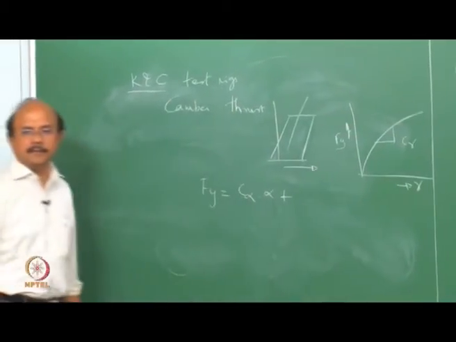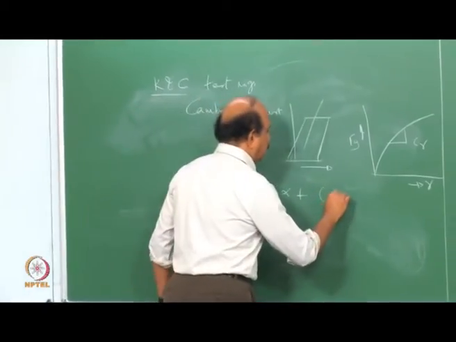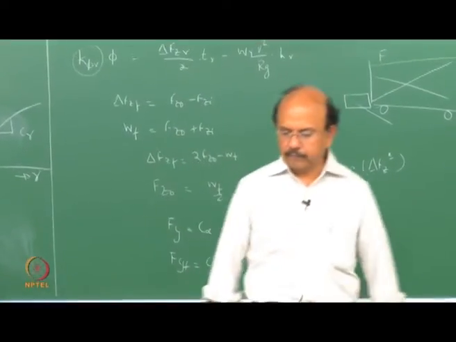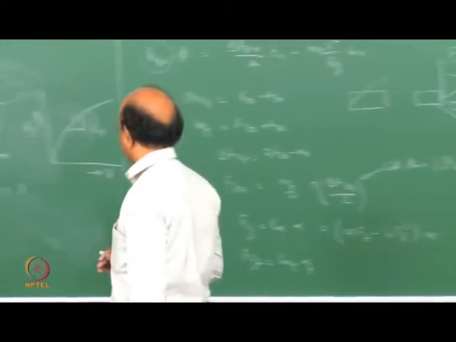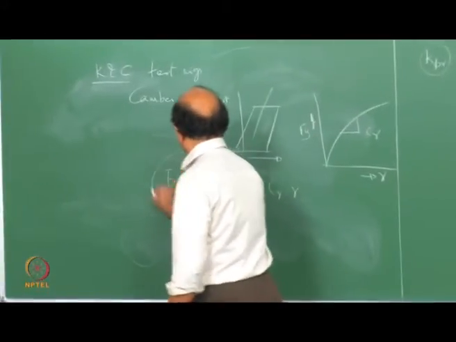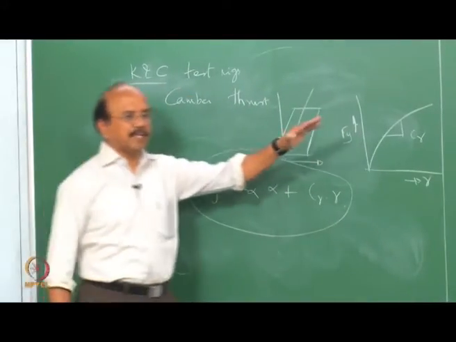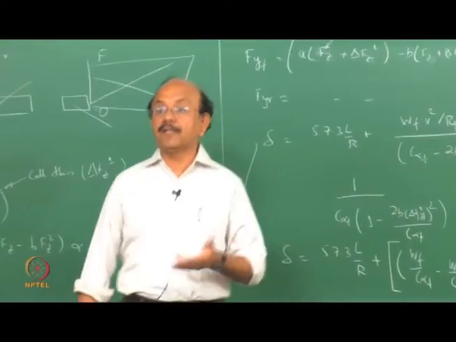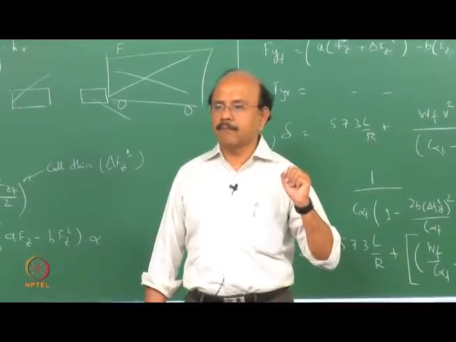So C gamma into gamma. This again produces variations in this whole derivation which we had given here, and so that would introduce further variations in our understeer and oversteer.